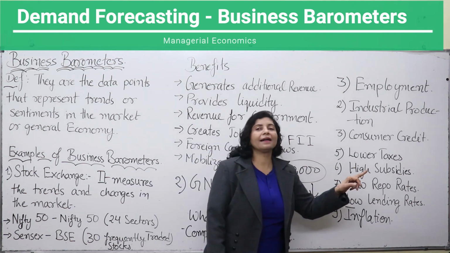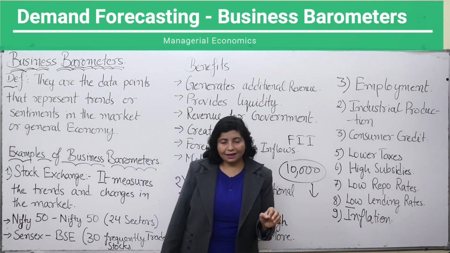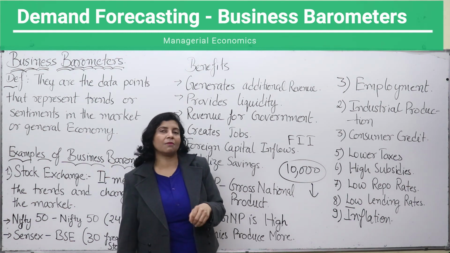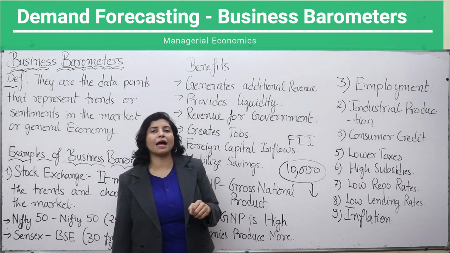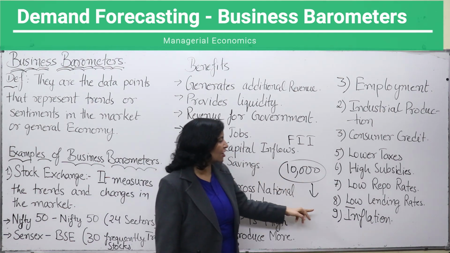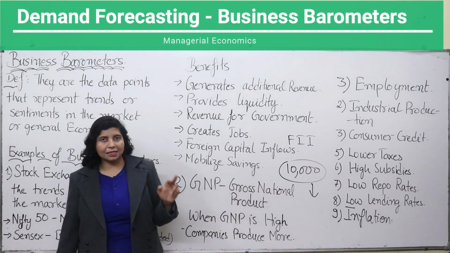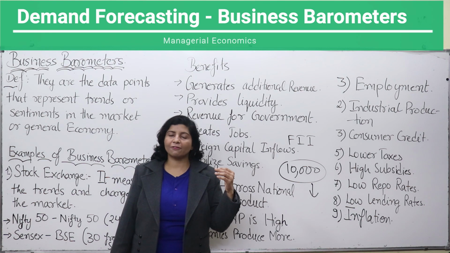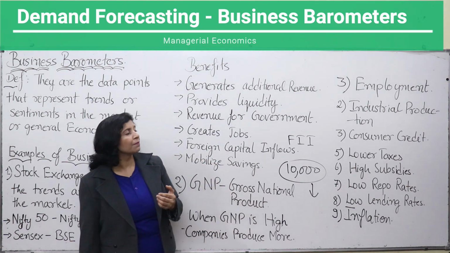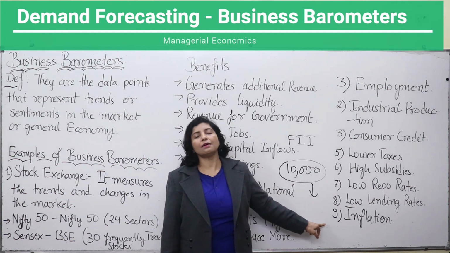Then low lending rates. If banks charge less lending rates on us, if the interest rate that we pay on our loans is less, we will take more loans and spend more and go for higher demand for goods and services. Then inflation. If inflation is very high in an economy, people will have a lesser amount of money, because if goods and services are very expensive, people can buy less in the market. That means if inflation is high, demand will be low in the economy.